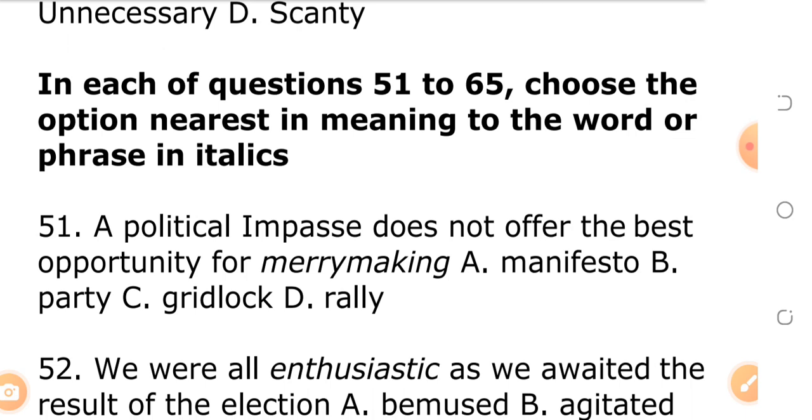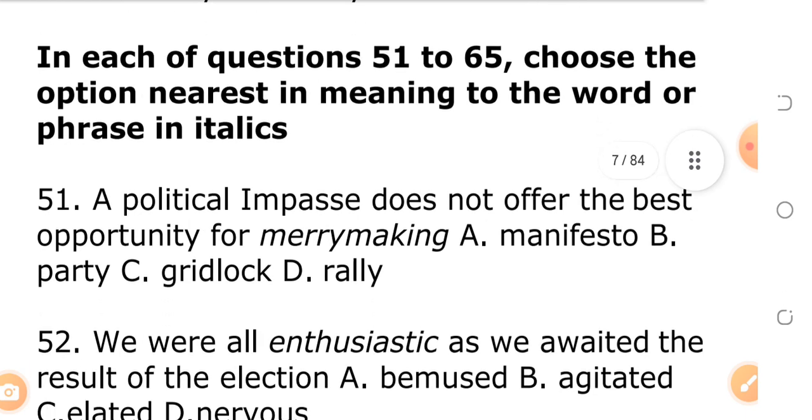A political impasse does not offer the best opportunity for merrymaking. What is the nearest meaning of merrymaking? A, manifesto. B, party. C, gridlock. D, rally. Tell me the answer in the comment section. So I've given you question 50 and question 51 as assignments. In the next video, part 31, we will continue from where we stopped.